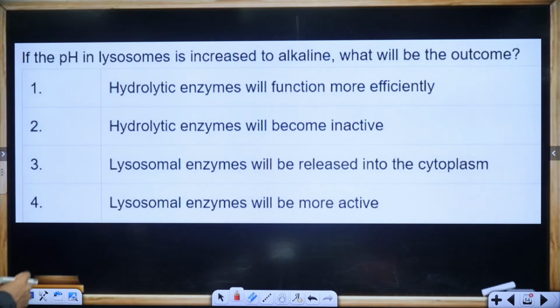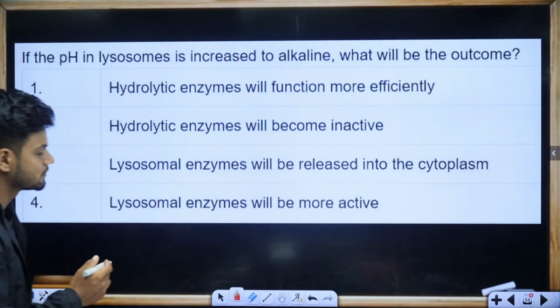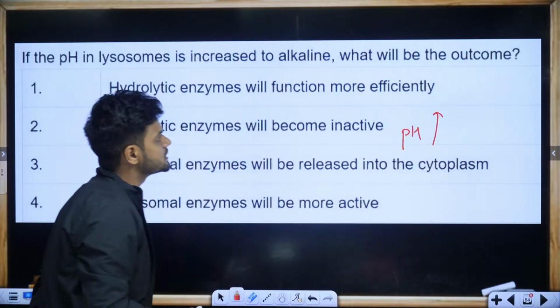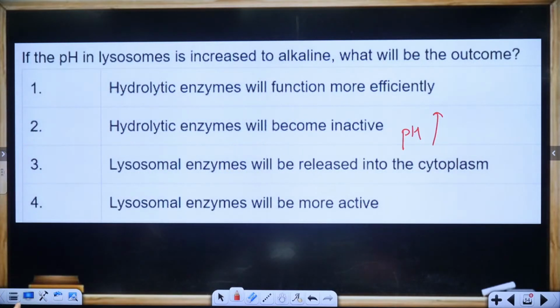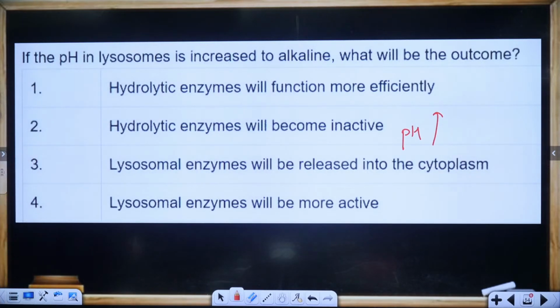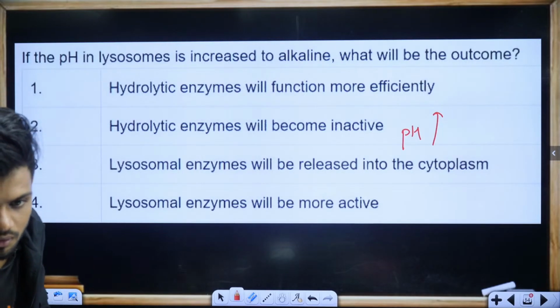Next question. If the pH of lysosomes is increased to alkaline, that is, if the pH is increasing, what will be the outcome? Hydrolytic enzymes will function more efficiently. Hydrolytic enzymes will become inactive. Lysosomal enzymes will be released into the cytoplasm. Lysosomal enzymes will become more active. Go. Tell me quickly.